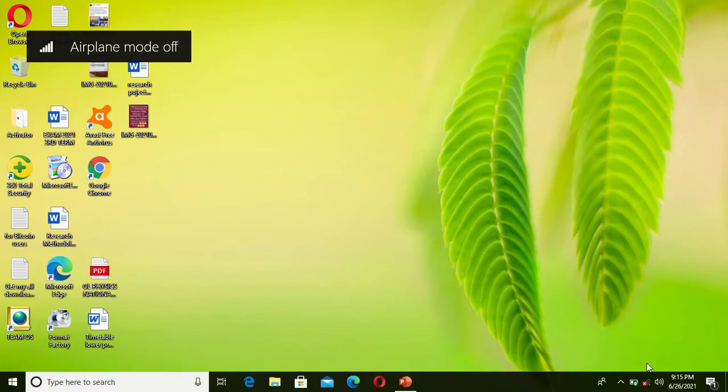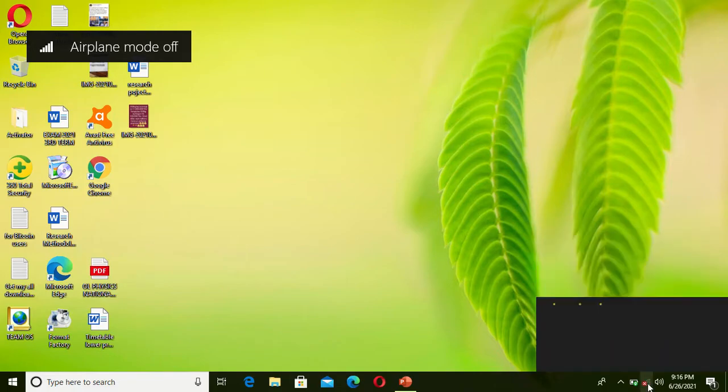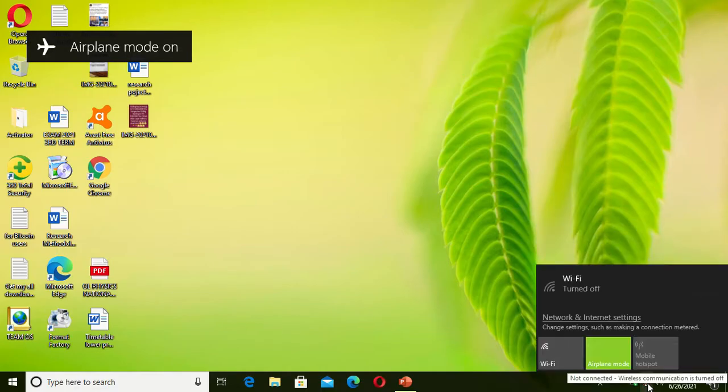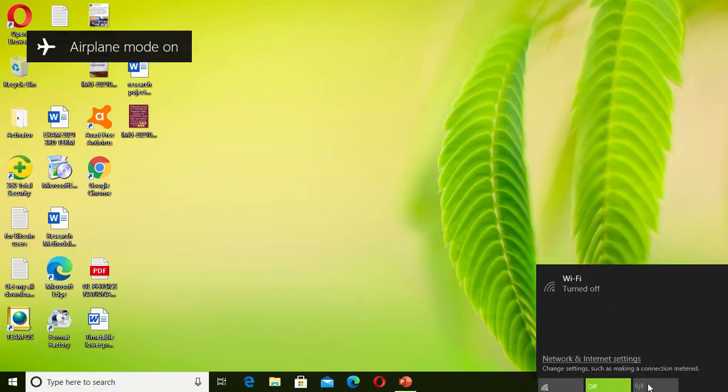Today we are going to see how to resolve the problem of the computer which shows airplane mode on and off. Remember that when our computer is in airplane mode, you cannot go to the internet. So we are going to see how we can resolve this problem when the computer shows airplane mode on and off. When you click here wanting to turn it off, you see that you can't do anything. It can't allow you to do anything further.